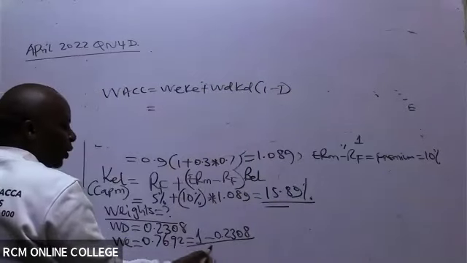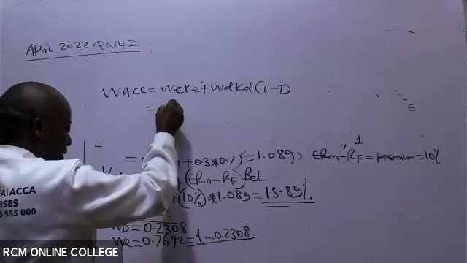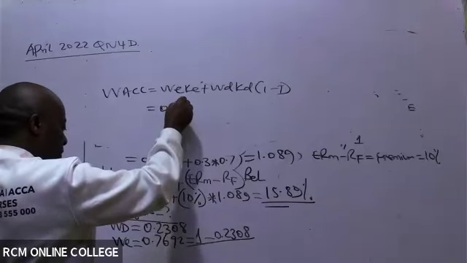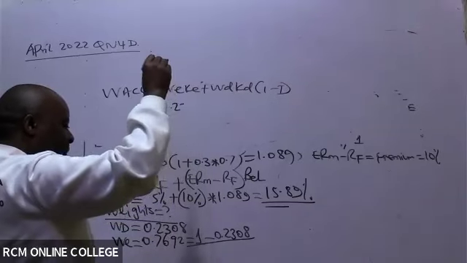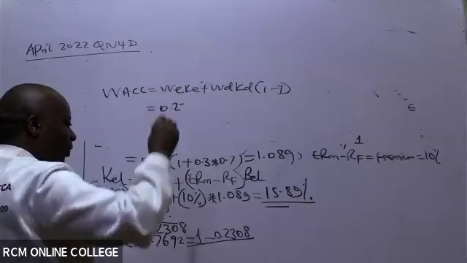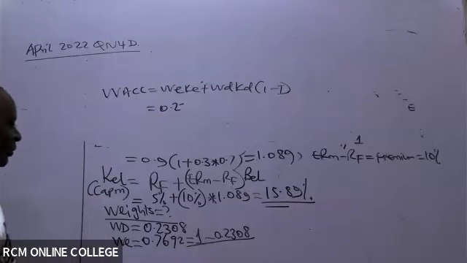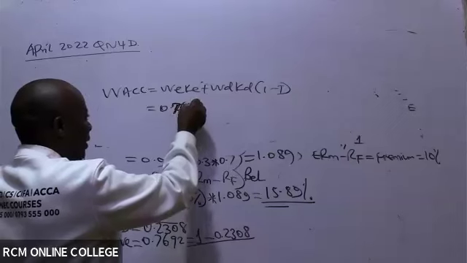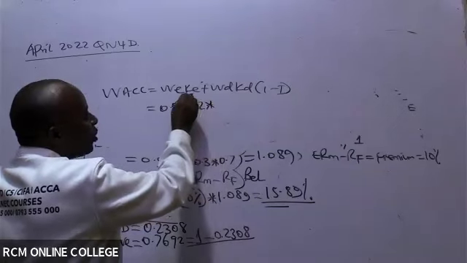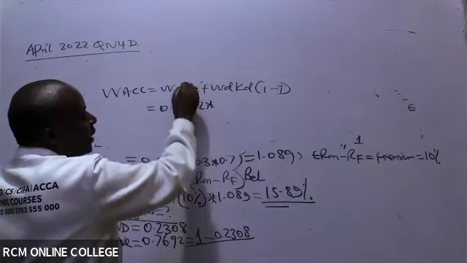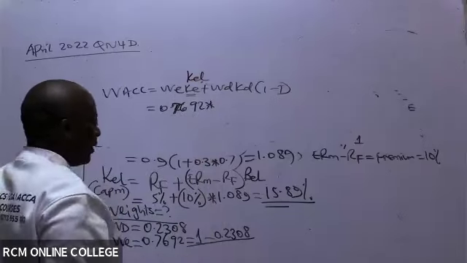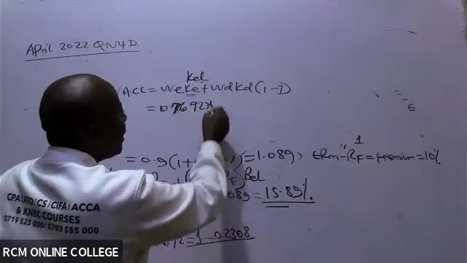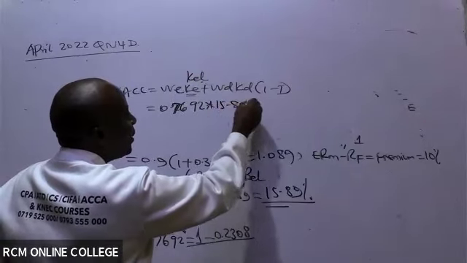So the weight of equity is already given. I rubbed mine, unfortunately. It was 0 point something, isn't it? 0.76, yeah, 0.7692, times the cost of equity levered. We have it somewhere. It is here, 15.89%.